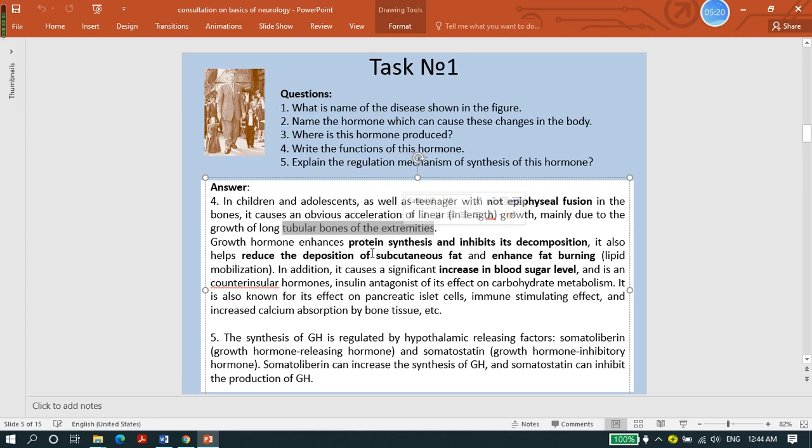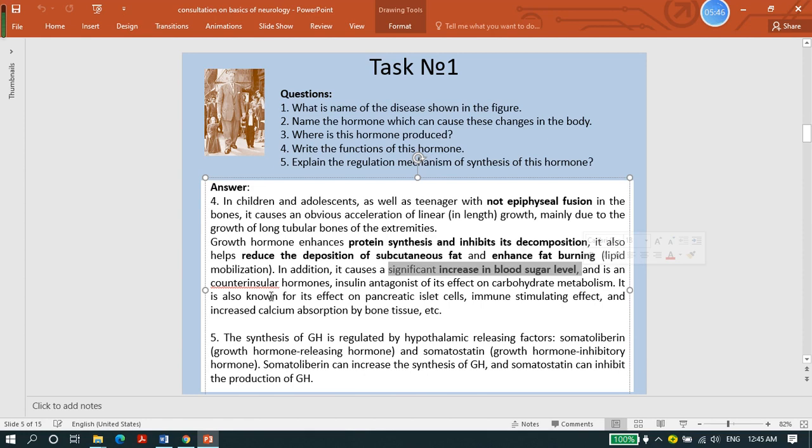Again, it enhances protein synthesis and inhibits its decomposition. It also reduces the deposition of subcutaneous fat, and it enhances fat burning. And it will cause a significant increase in the blood sugar level.